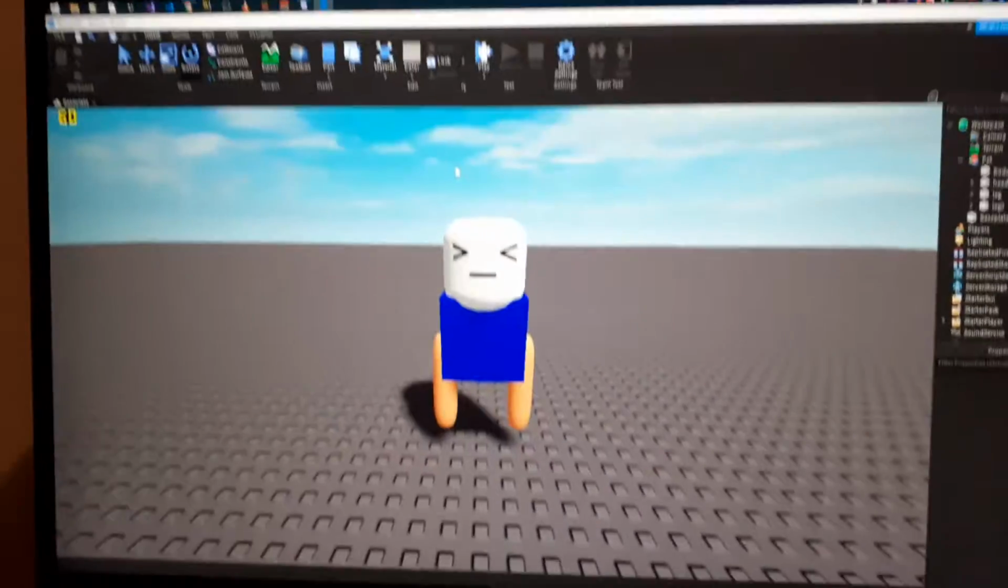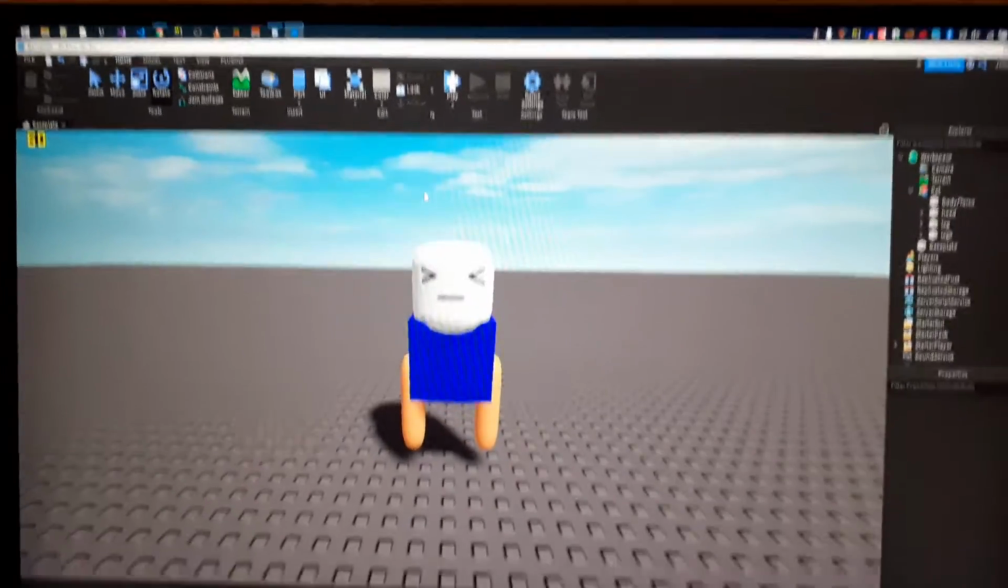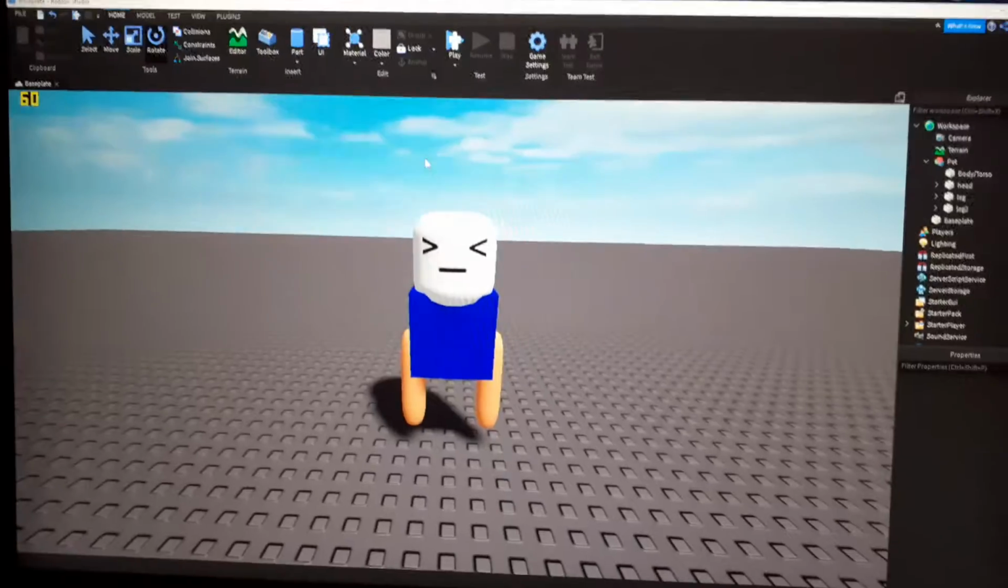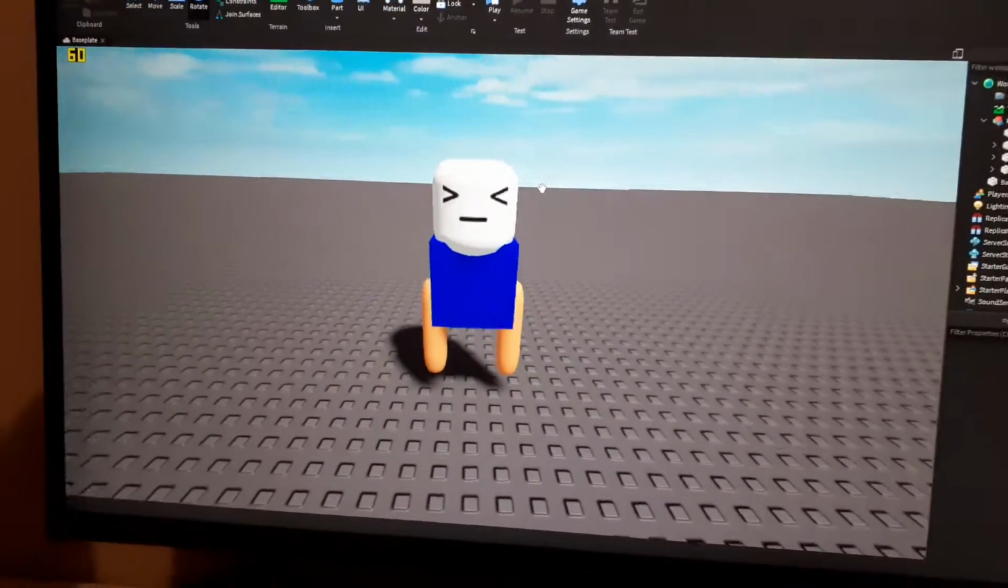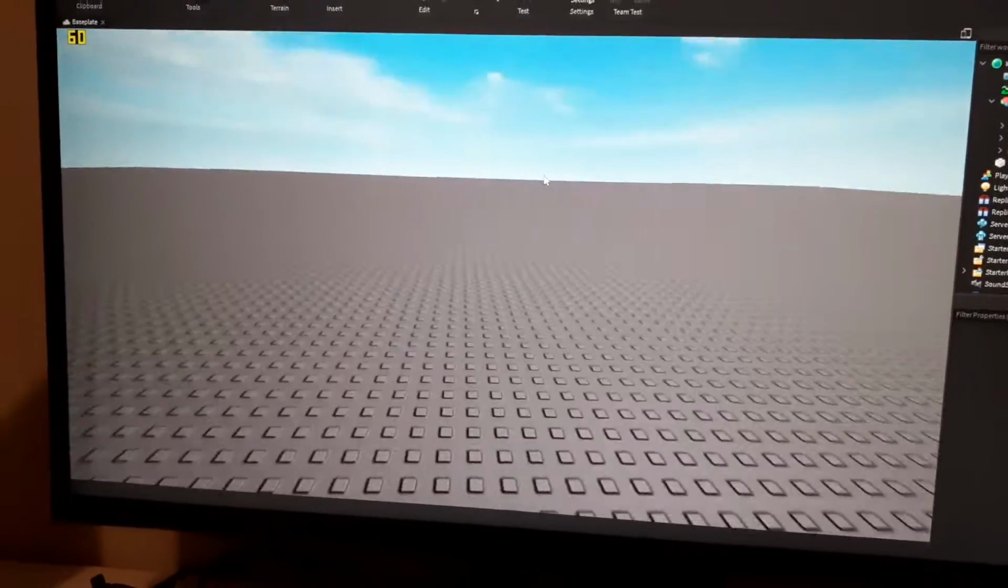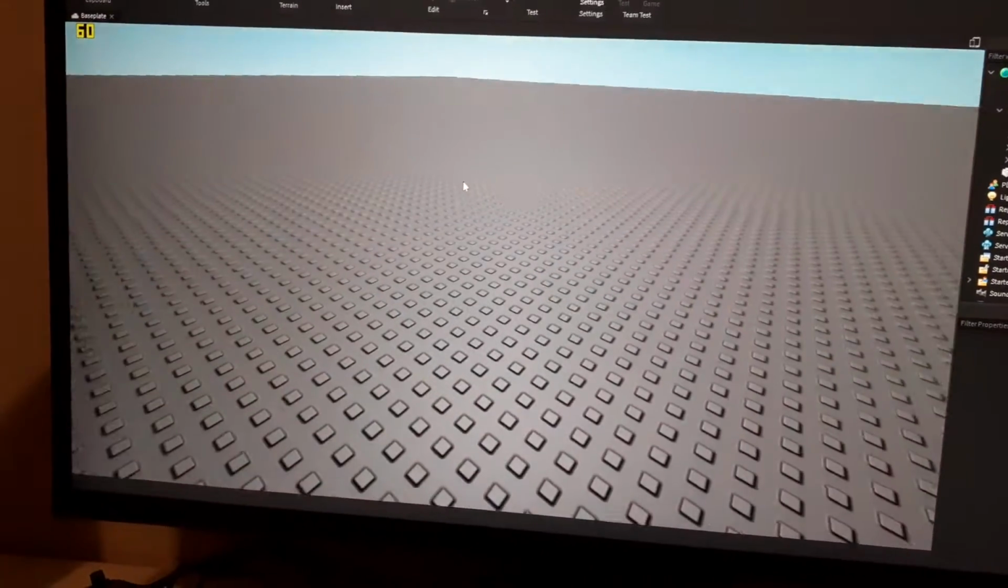Hello everyone, so today I'm going to be teaching you how to make your own character in Roblox Studio. Let's start. This is just a model I've already made before, so we're just gonna make a new one.